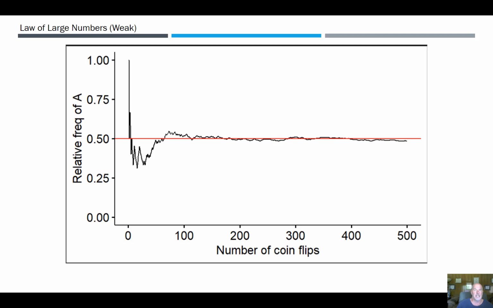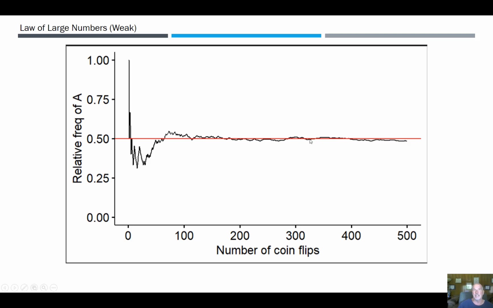So the probability of heads on the first flip is going to look like a 1. And then when we flip again, and we get maybe a tails, then it's going to go down to 50%. So you're going to have this pattern where it goes up and down, but it's going to, what we call converge in mathematics. It's going to converge to a steady line here, and this rate will be about 50%, over time, given enough flips.